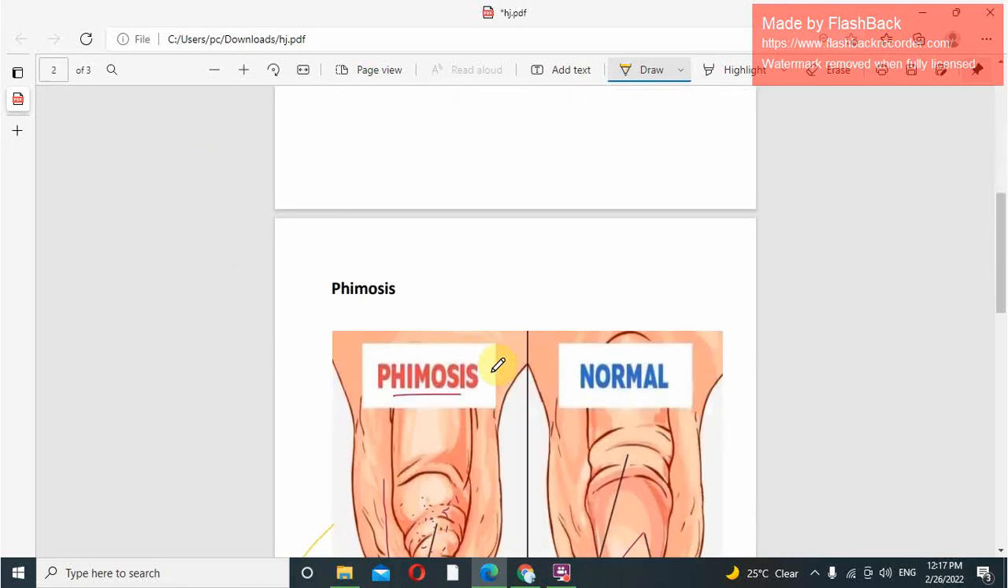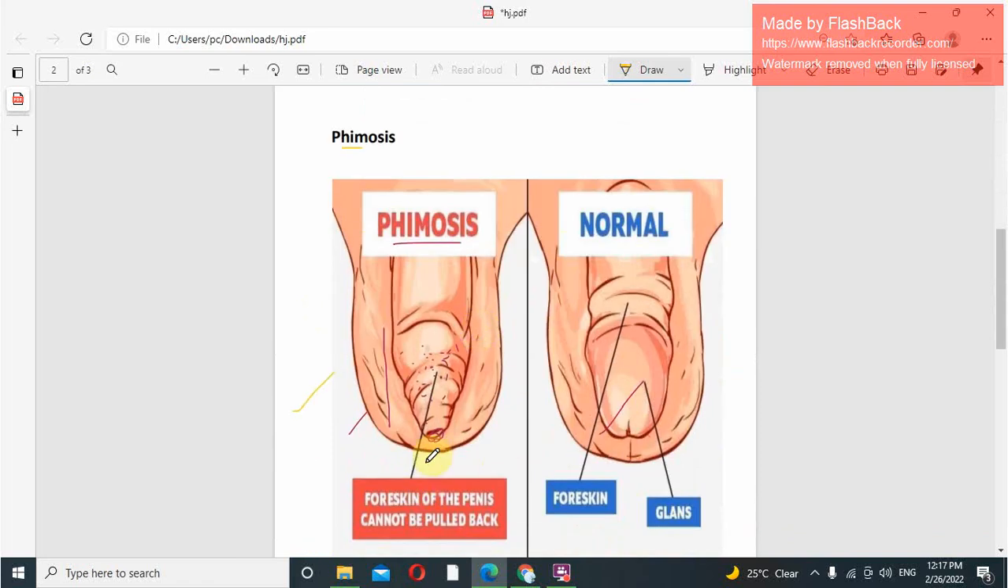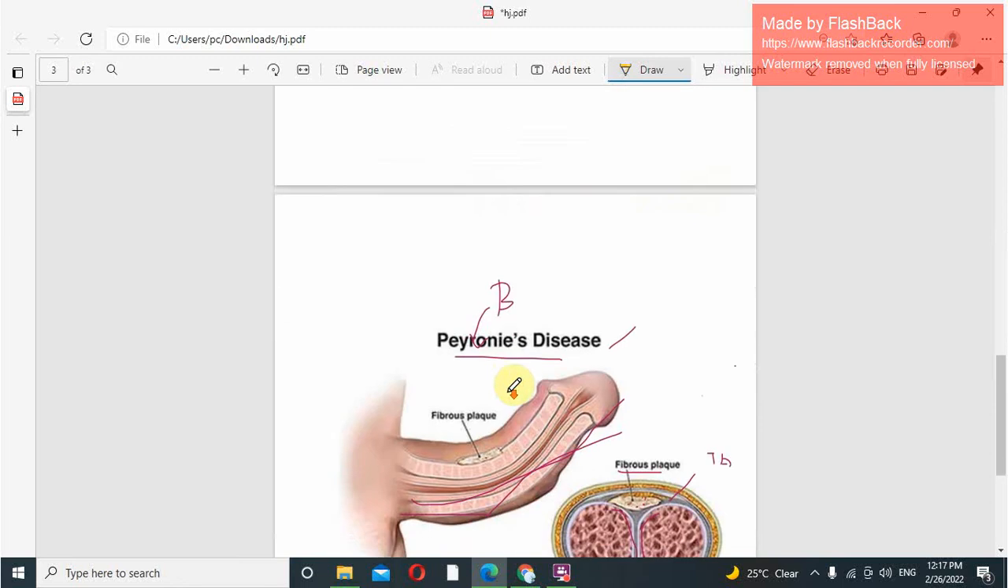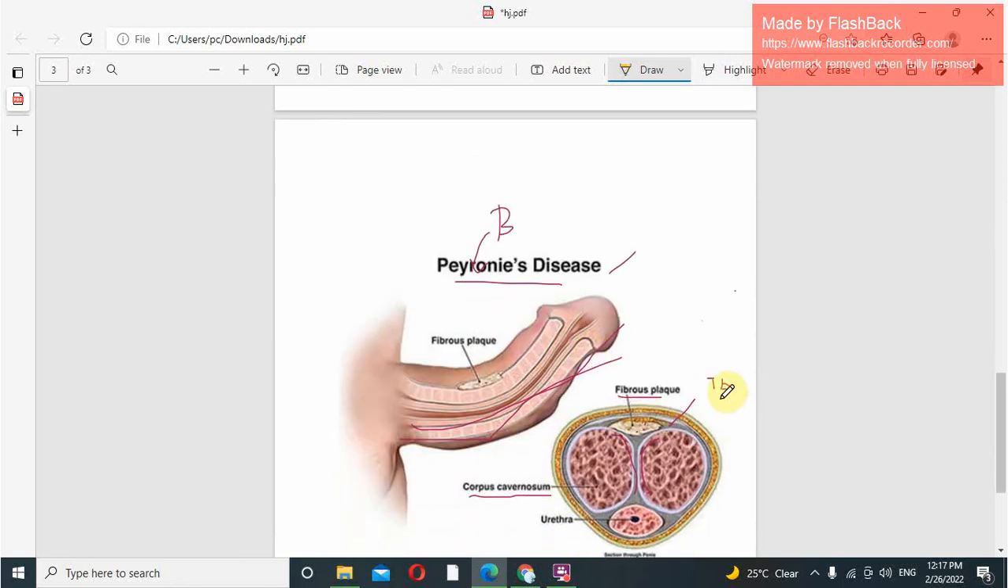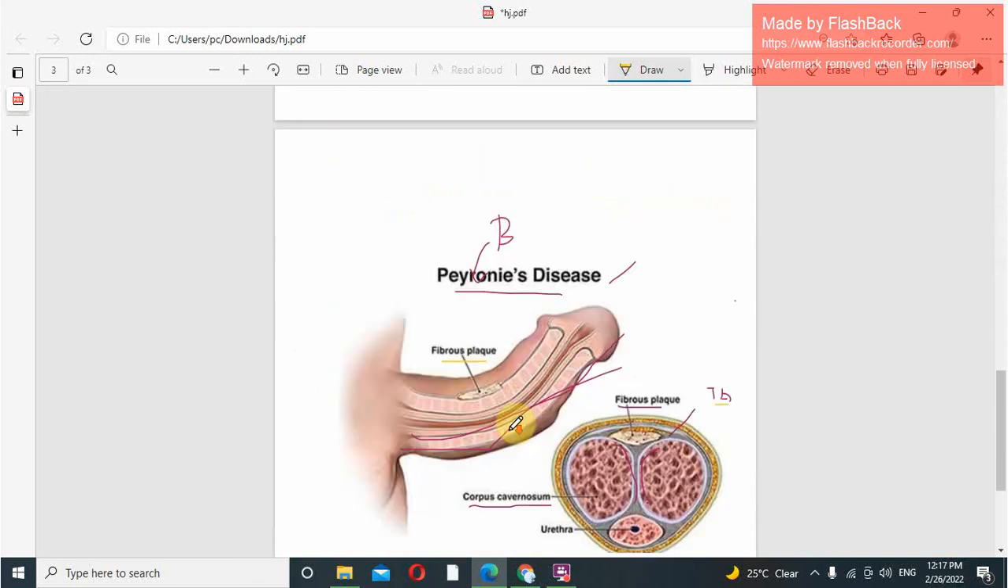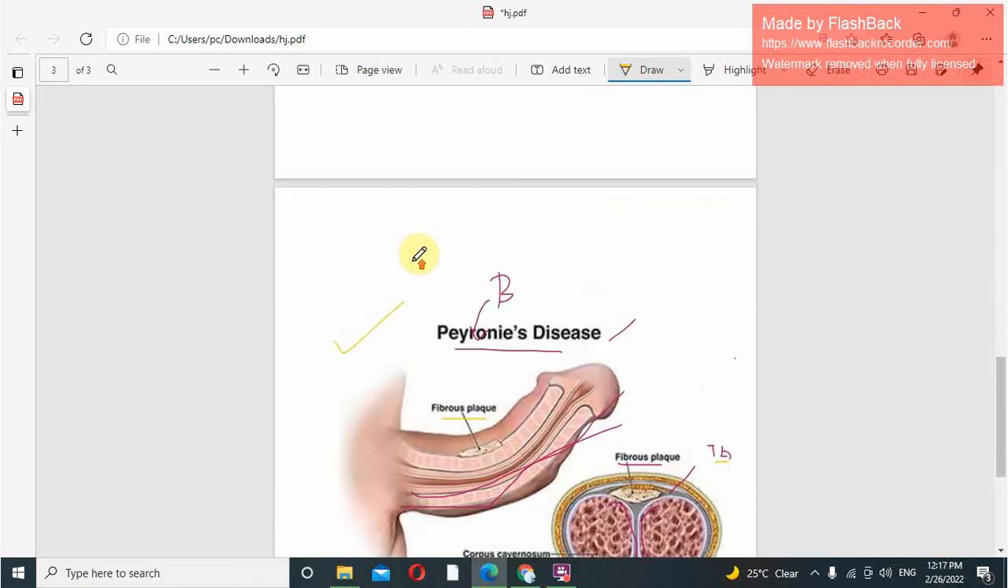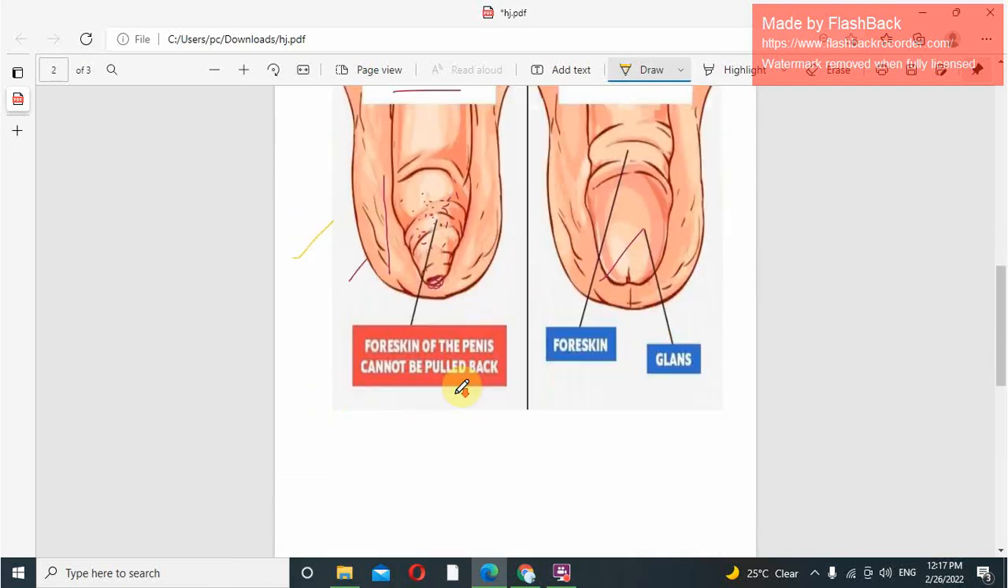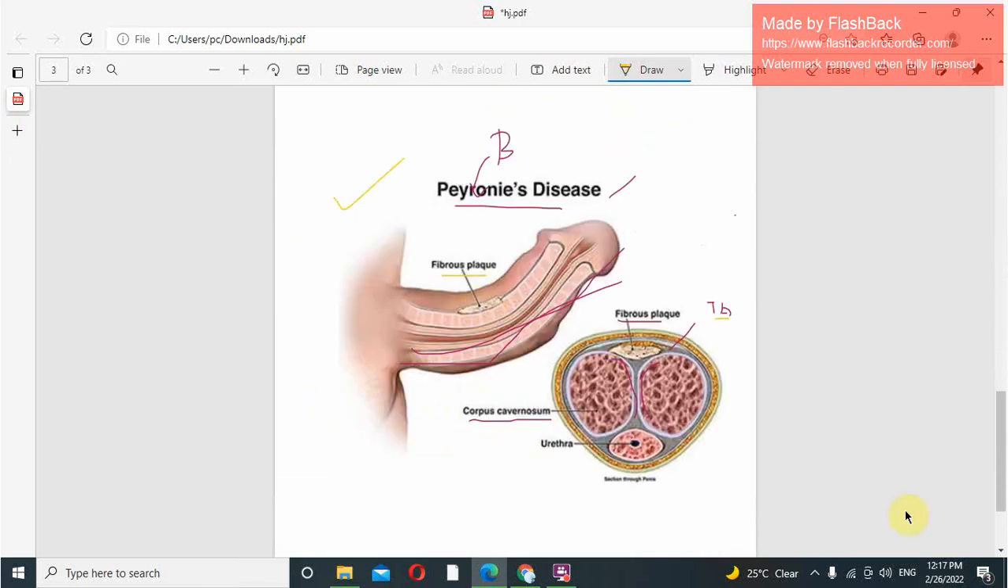In phimosis, we have to know the normal things, like dyspareunia being a complication. And in Peyronie's disease, we have to know the particular location of the fibrous plaque. These are not that important topics, but we have to know the basic things about all three anomalies of the penis. Now we have covered all three anomalies, so hopefully you will find this really helpful.